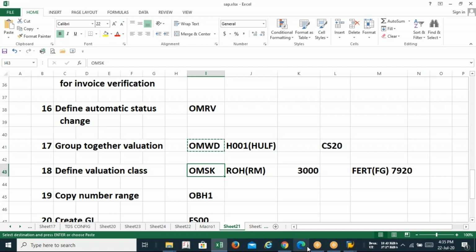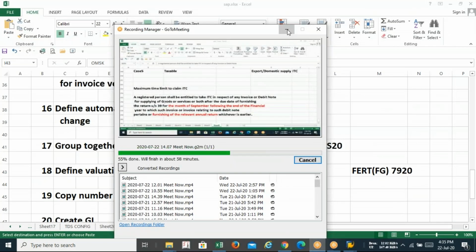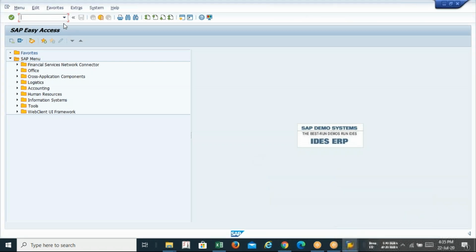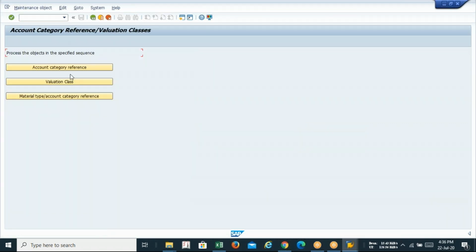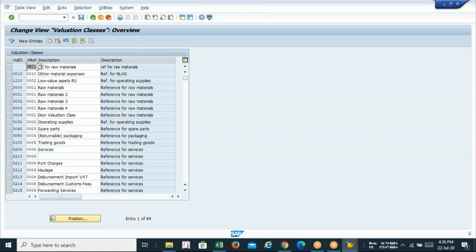So remember one thing, the default valuation class for every raw material is 3000 in SAP. In our case, OMSK is the T code. Okay, so accounts category reference, and that is called valuation class. So click on it. We need to check it and nothing to do with this.